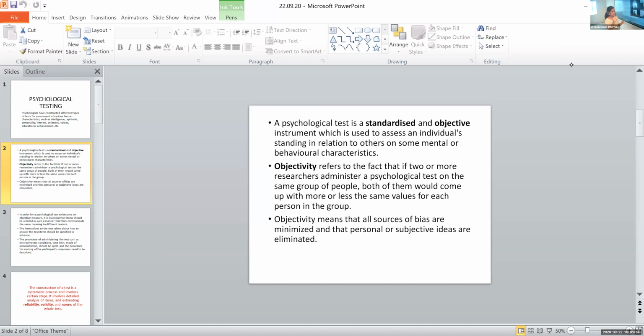Items means each question or each statement that is there in the psychological test, we call it an item. Okay, note that in your lecture notes. Each statement or each question that we have in a psychological test, we call that an item.